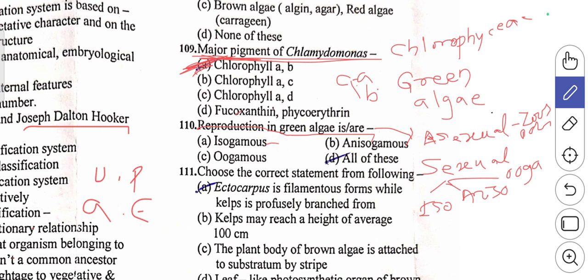Isogamous is right. Anisogamous is also there in this one. Oogamous is also seen in case of green algae. Hence, the answer is all of these.